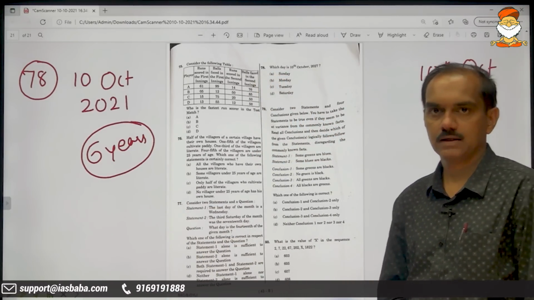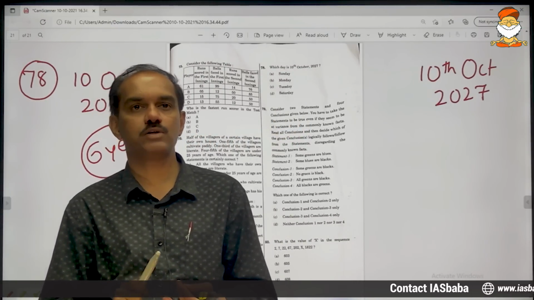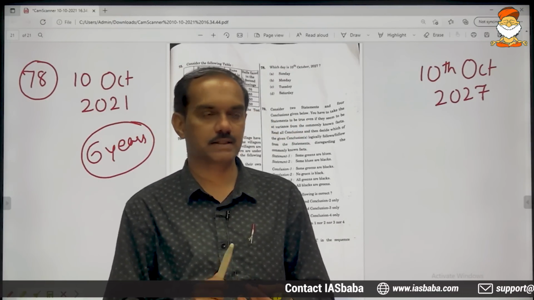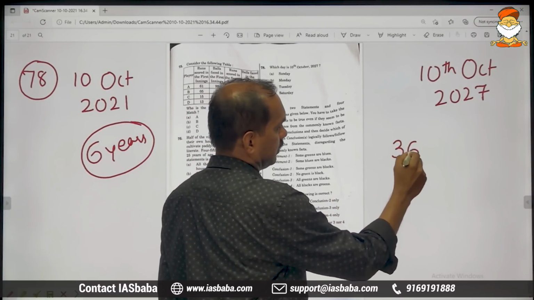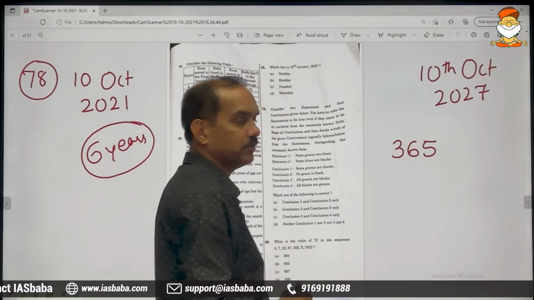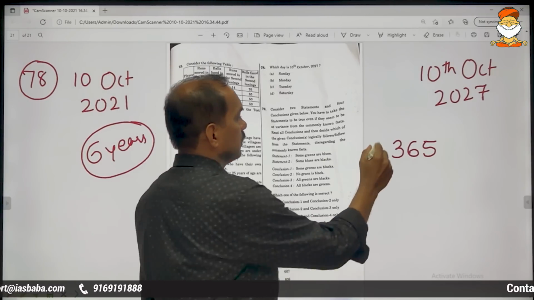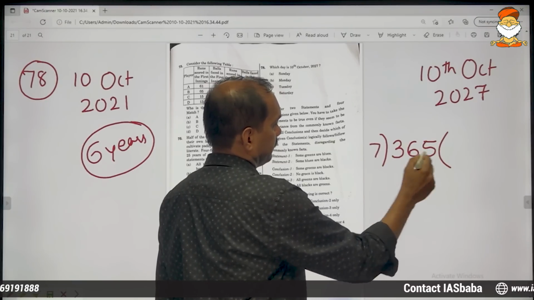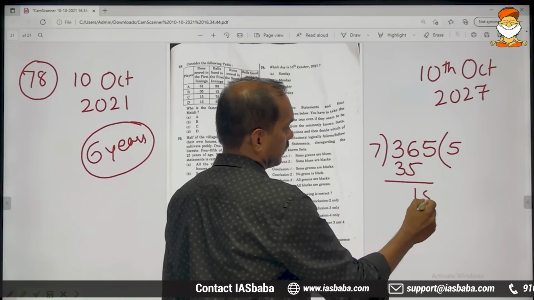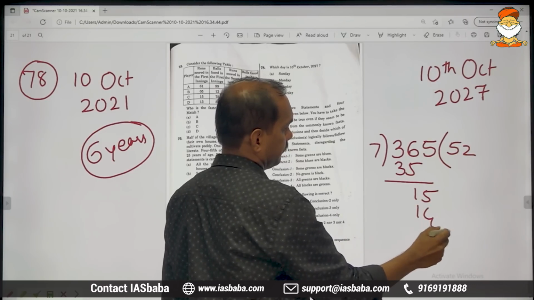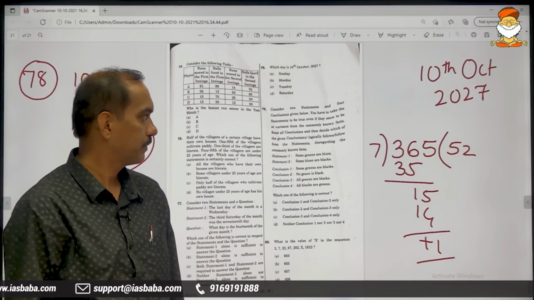To jump 1 year, you will have to jump 1 day. Best example: if you want to jump 1 year, you will have to jump 365 days, because there are 365 days in a year. If you divide it by 7, 7 fives are 35, 7 twos are 14, plus 1 will remain. Plus 1 meaning the next day.